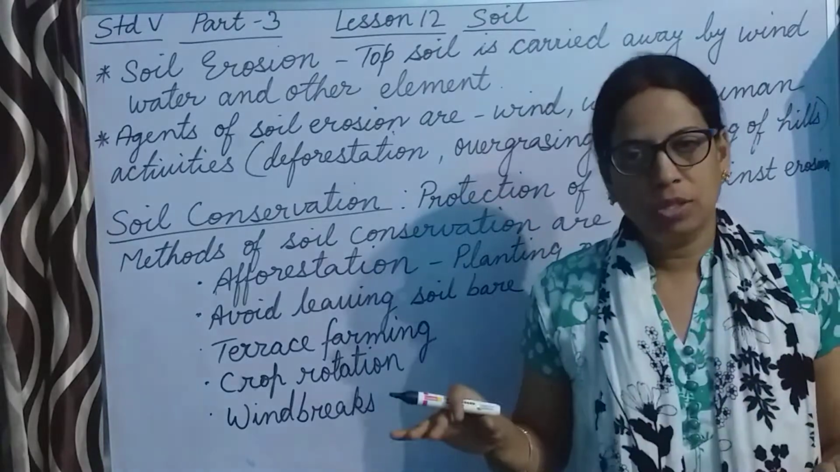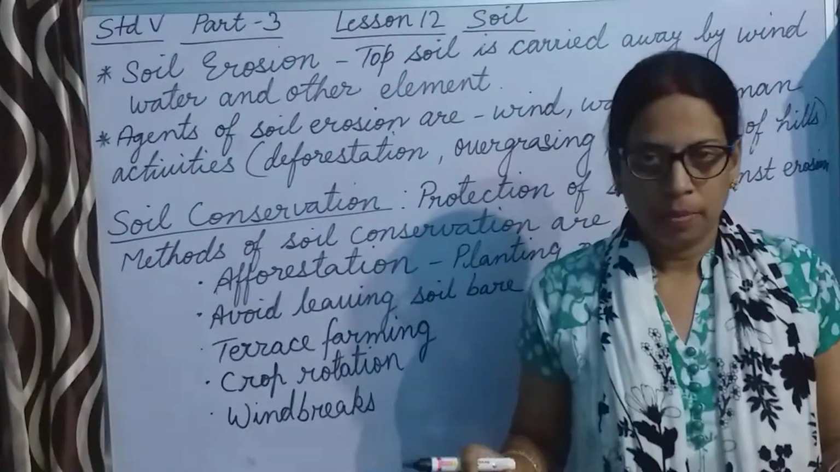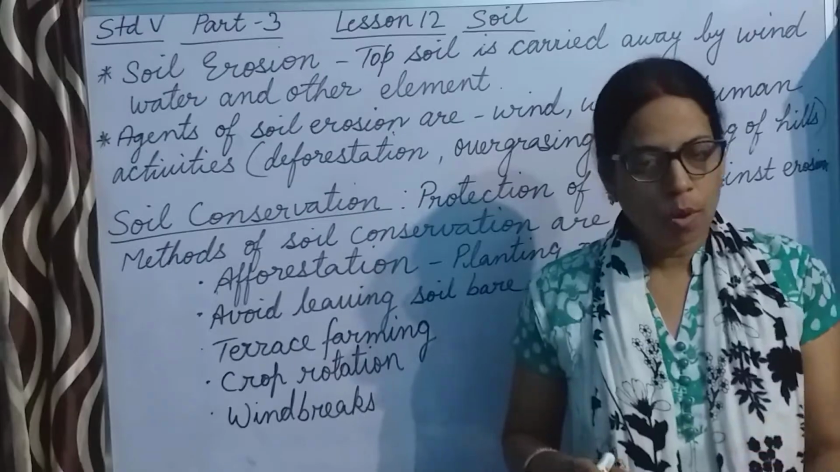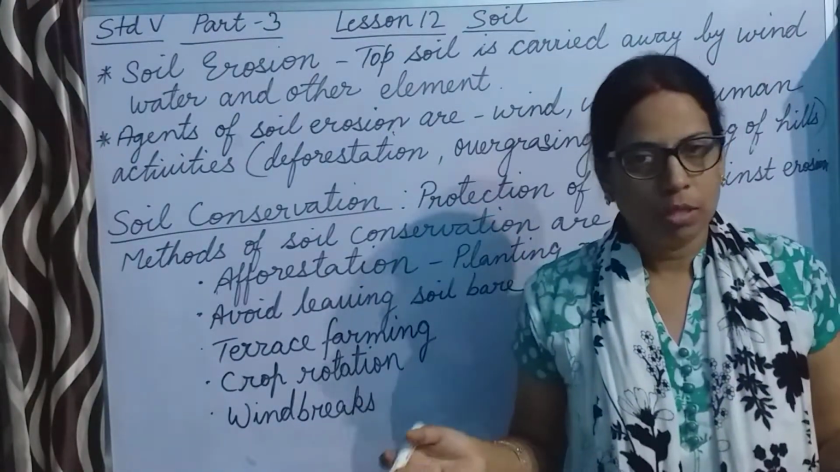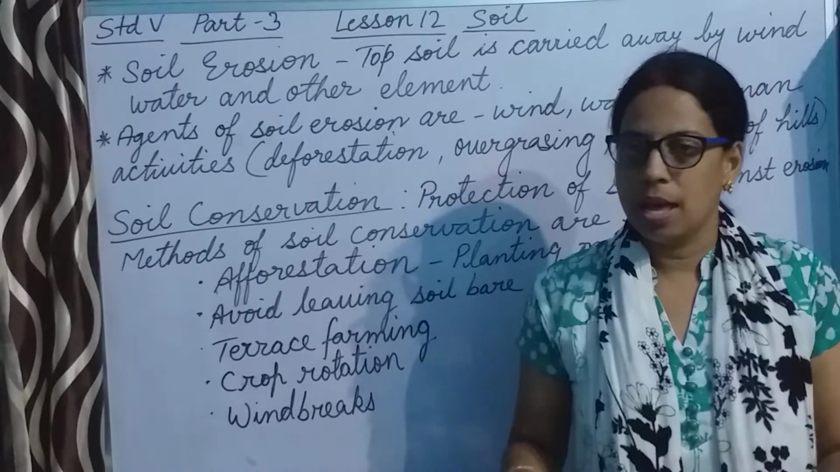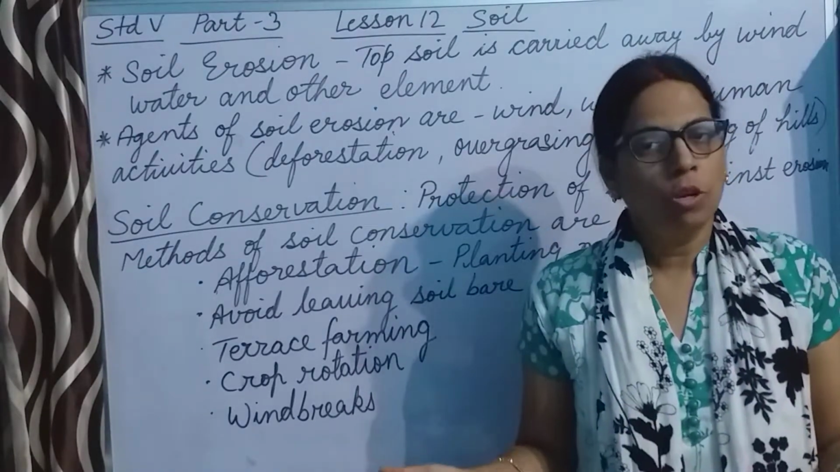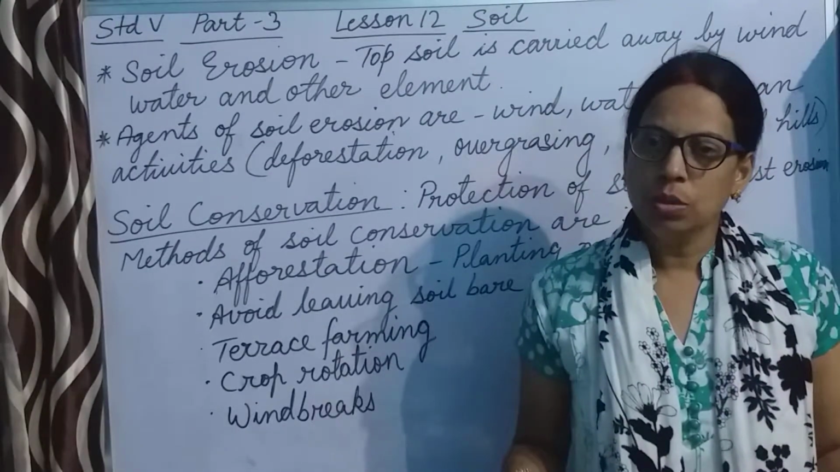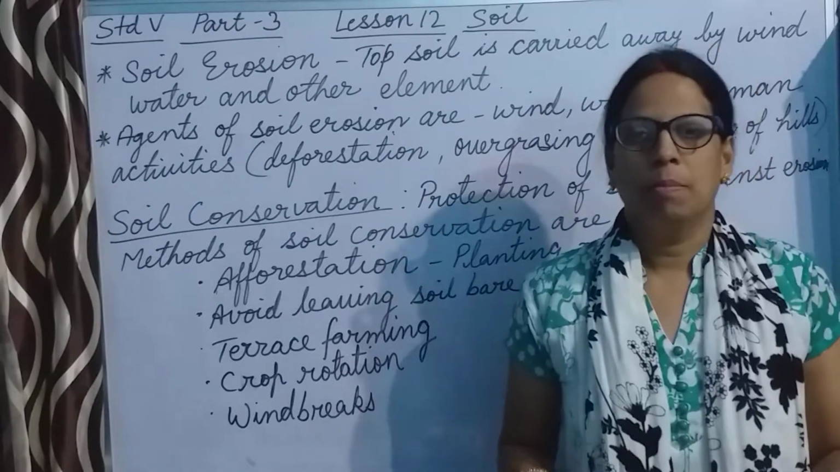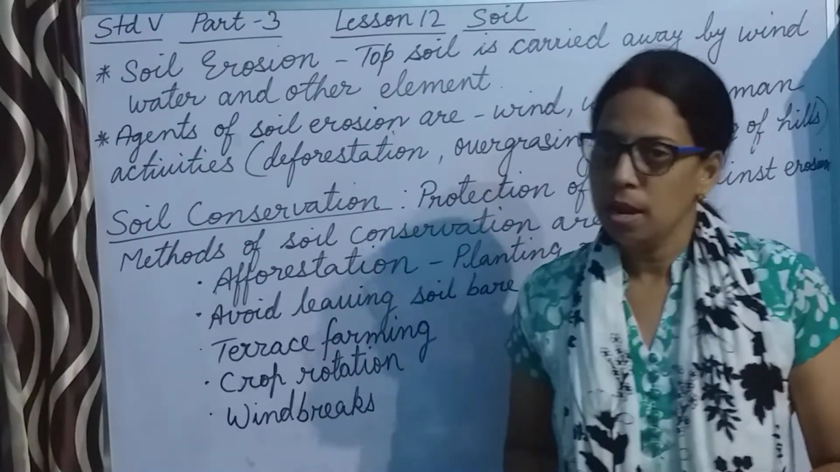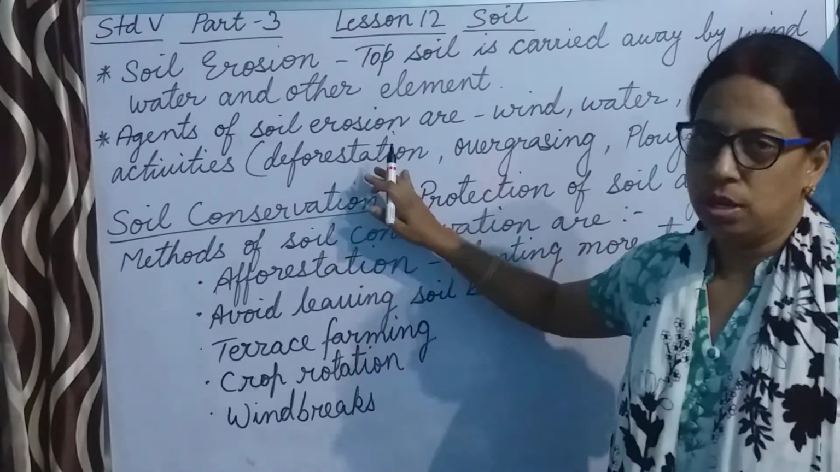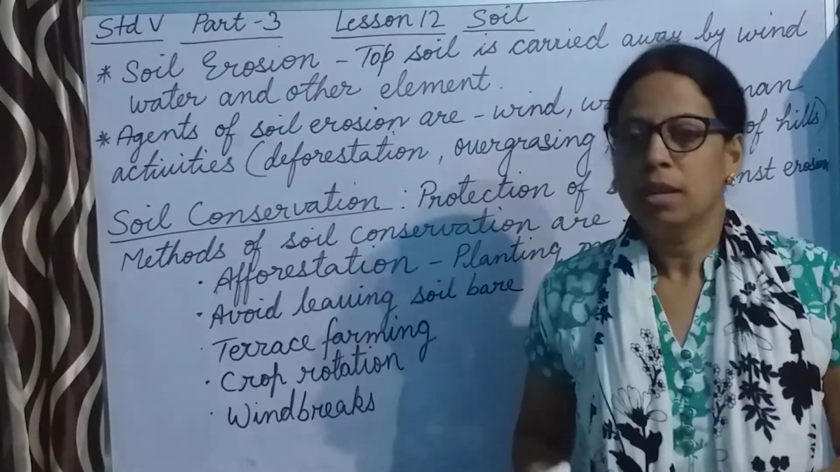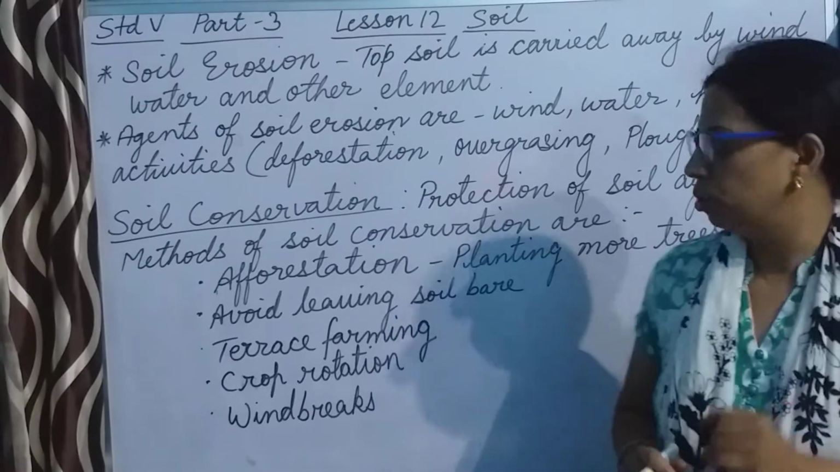Once we cut the tree, it is dead. When the tree is dead, the soil which was connected to the root is left loose. The tree is dead, the root is dead and the soil remains loose. When the soil remains loose, it is very easily carried by wind and water and results in soil erosion. Thus, deforestation, meaning cutting down of trees, results in soil erosion.